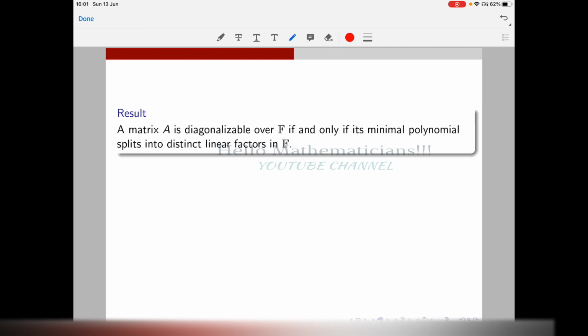Okay, let's continue. This is a main result in the diagonalizability of matrices. A matrix is diagonalizable if and only if its minimal polynomial splits into distinct linear factors in F. We will prove all these important results, but we need to develop some tools. In the subsequent lectures I am going to roughly explain what the Jordan canonical form is, and once I do, all the results will follow immediately. So we skip the proof of this result for the time being, but we solve the problems.